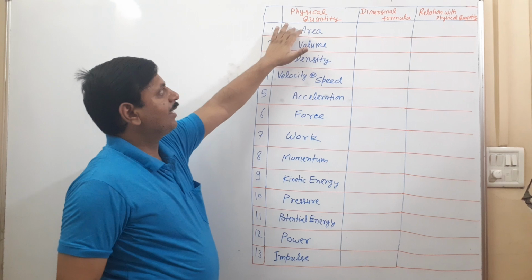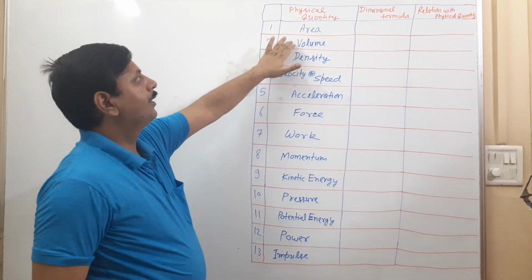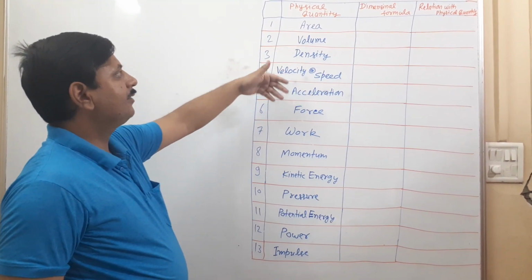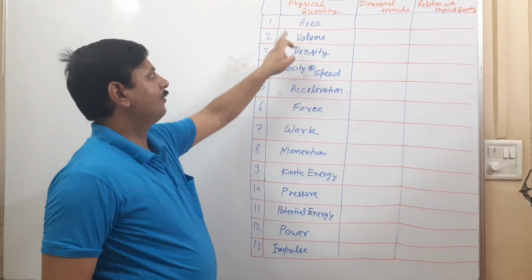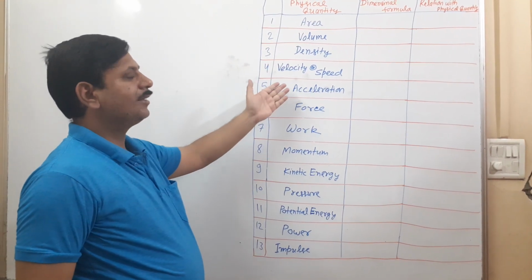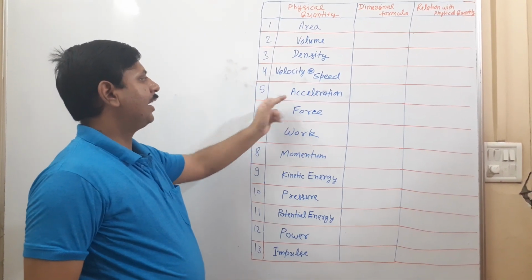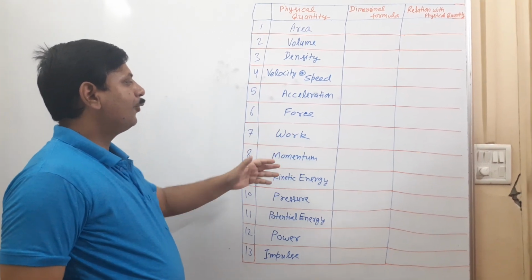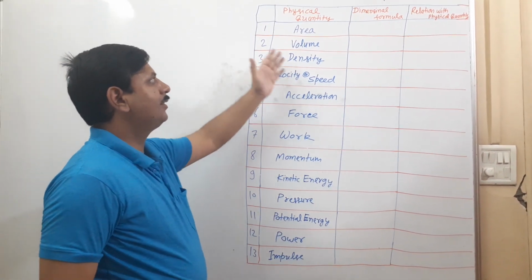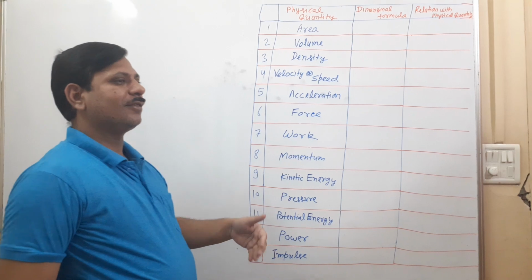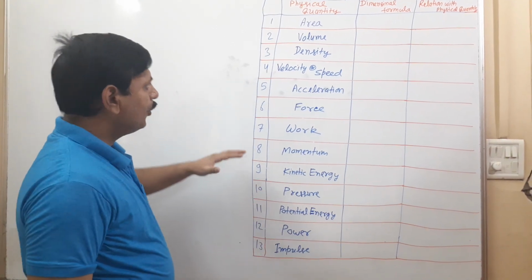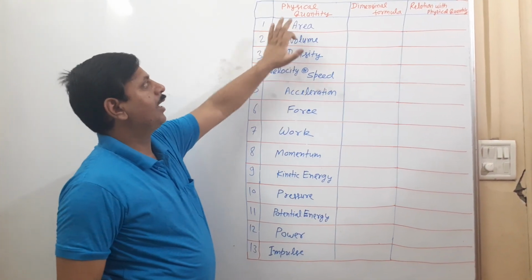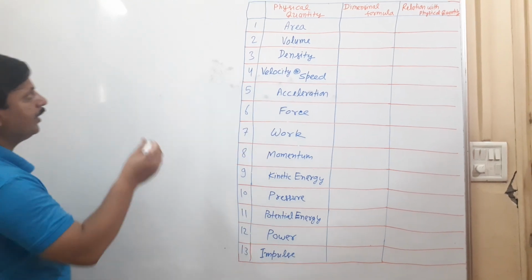Firstly, I am taking the physical quantities area, volume, density, velocity, acceleration, and force. We are going to write the dimension formula of these physical quantities. The first physical quantity I have taken is area.